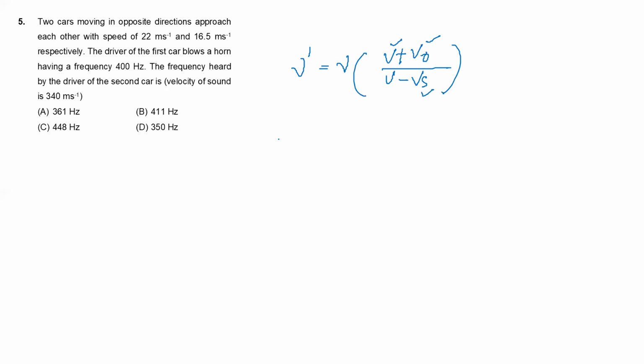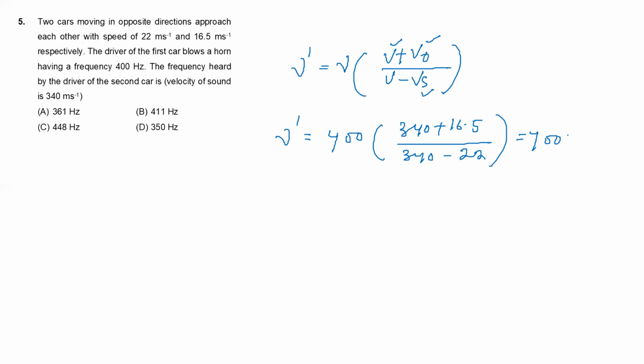So I can directly use nu dash is equal to 400 hertz into (velocity of sound 340 plus velocity of observer 16.5) divided by (340 minus 22). This is the direct formula. So that is equal to 400 into 356.5 divided by 318. By solving, nu dash is near about 448 hertz.